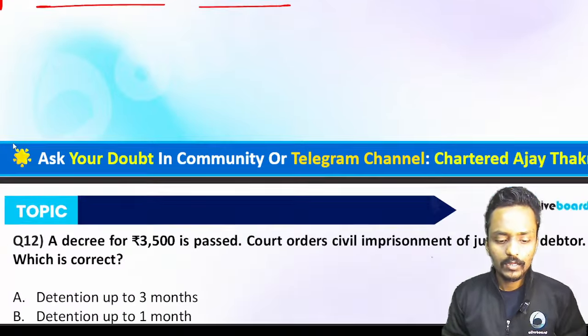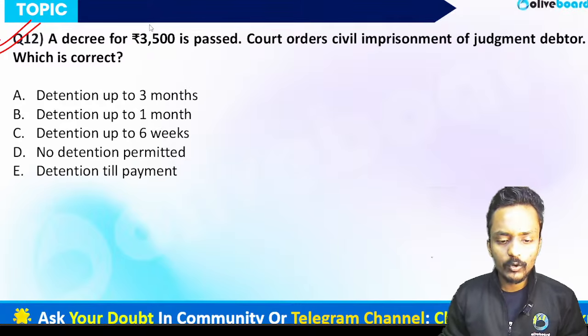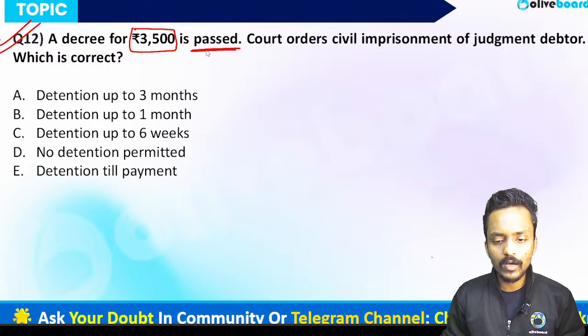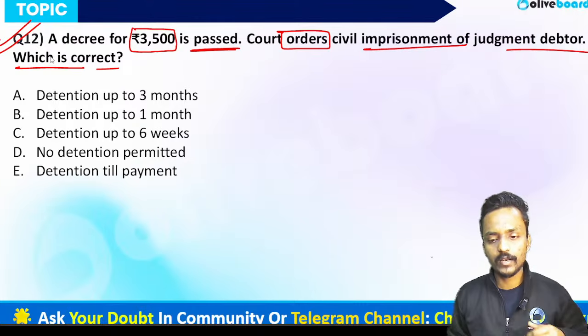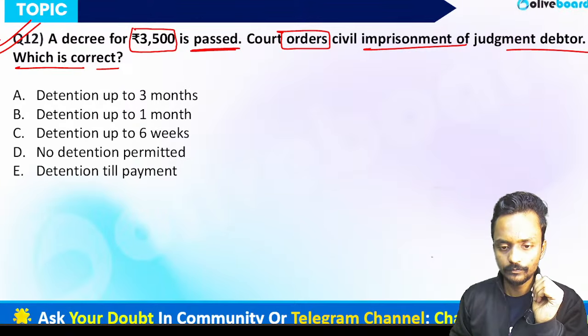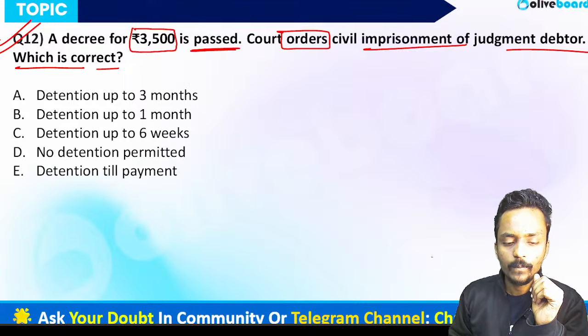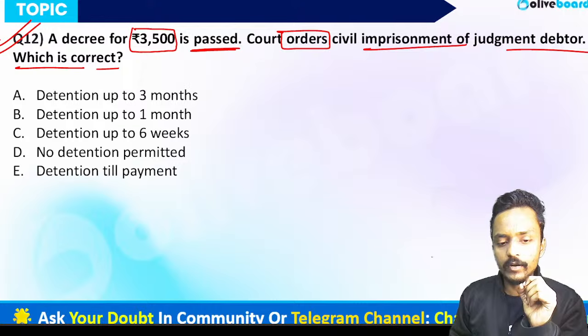And what is question number 12 we have right now? Question number 12 is talking about a decree for 3,500 that is passed. The court orders civil imprisonment of the judgment debtor. Which of the following is correct? So which option will be correct?